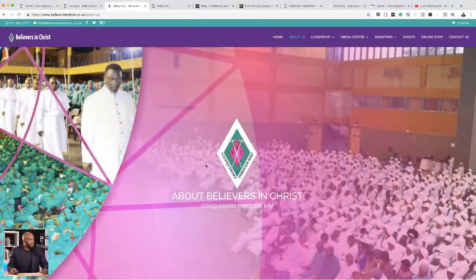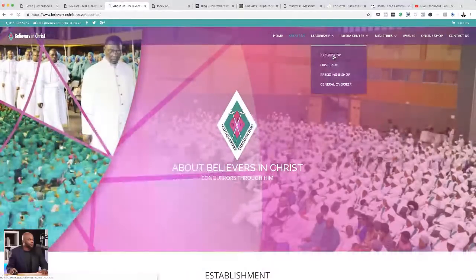Okay, so over here, I think these sections look okay. This establishment section is fine. You can actually read the information there. And also this section here is fine. The doctrine is okay. So this page overall is fine, except just the main image here. So I'm just going to take a look at the leadership pages.